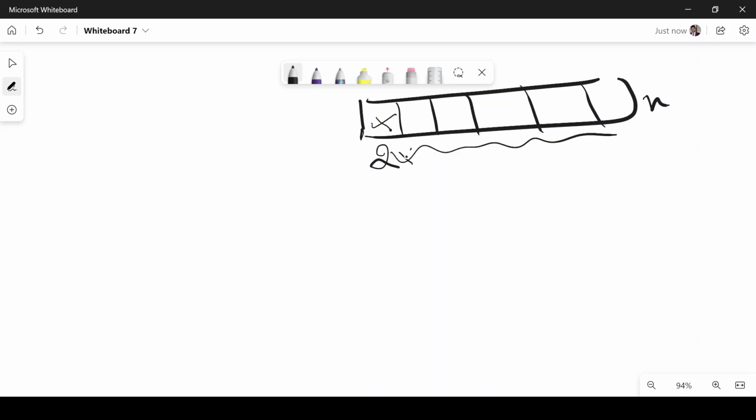What about the second one? Again, either we can take this element or we can ignore this element. Again, we have two possibilities. So this goes on. So for n elements, the total number of possibilities that we can have is 2 raised to n, because each element has two possibilities, right? So the number of possibilities of the distribution goes to 2 raised to n.